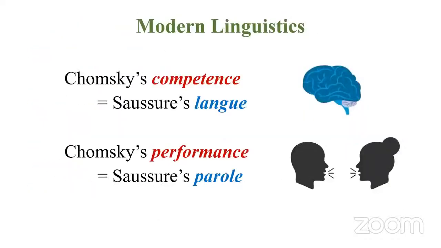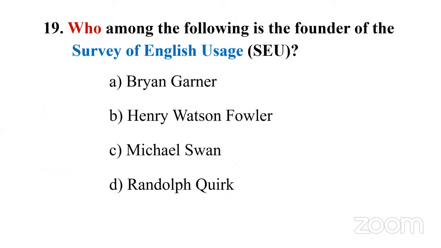Now let's go for the next question. Who among the following is the founder of the Survey of English Usage? SEU. Survey of English Usage. A. Brian Garner. B. Henry Watson Fowler. C. Michael Swan. D. Randolph Quirk. Quirk. Let's go to the answer. D. Randolph Quirk. Quirk. This is a research institute, Survey of English Usage.